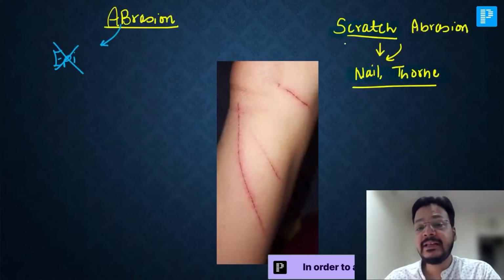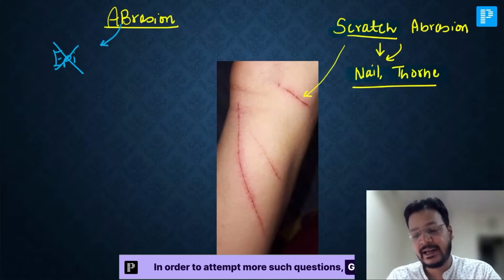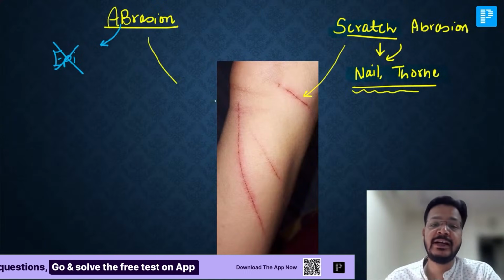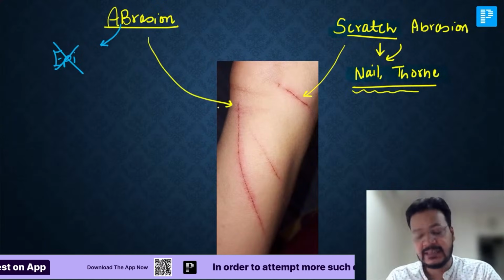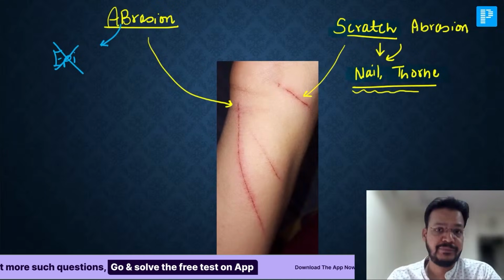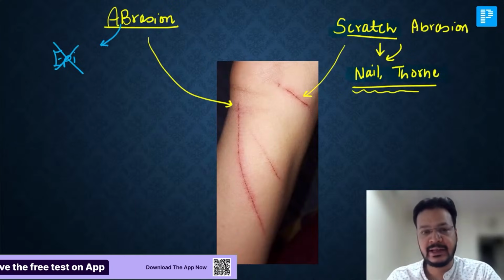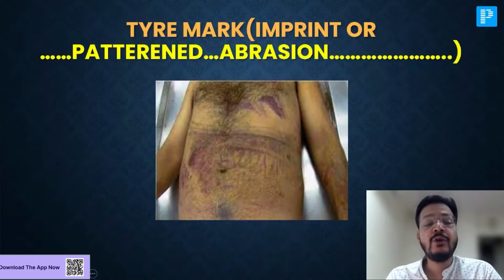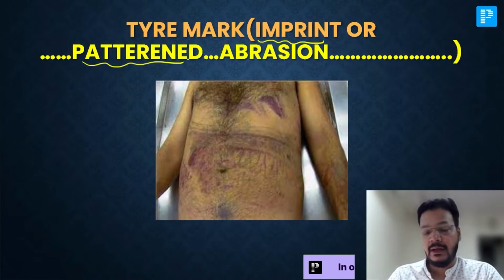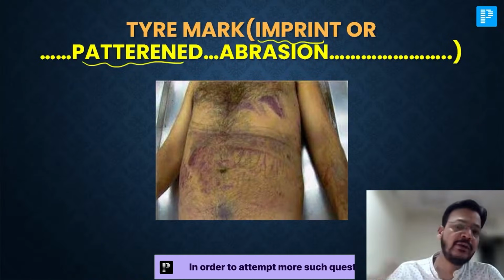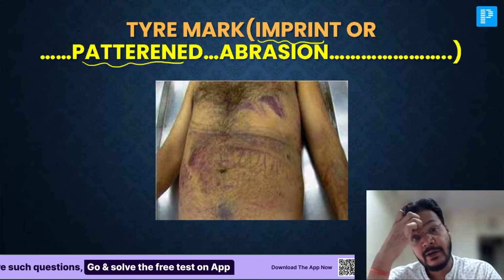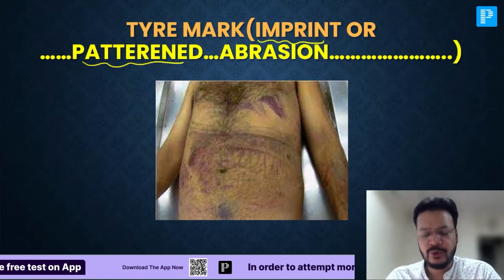So this is another abrasion, scratch abrasion. This scratch abrasion is abrasion caused by nail and thorn. In Hindi, it is known as kharoch. It's a scratch abrasion. Now, sir, the tire mark is an imprint or pattern abrasion. So there will be a pattern formation on the body. This is a tire mark, which is also known as imprint or pattern abrasion. Yes, absolutely right. Tangential.